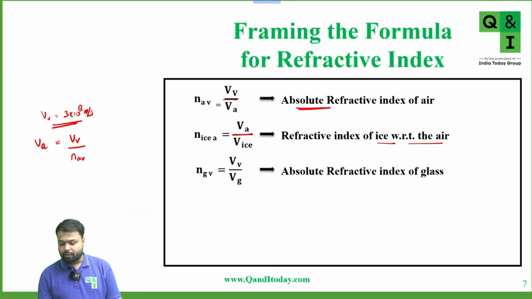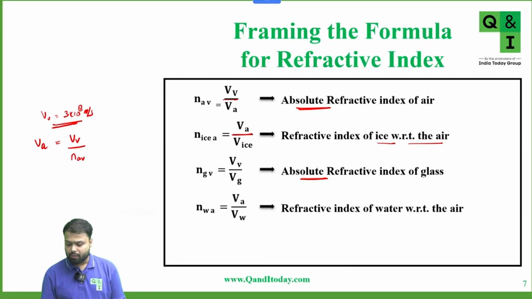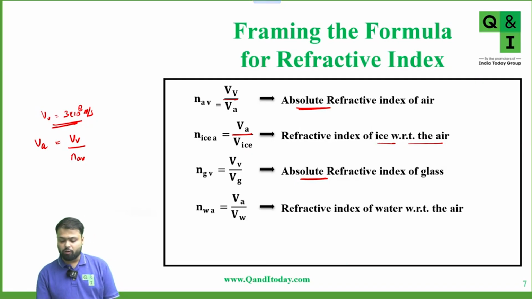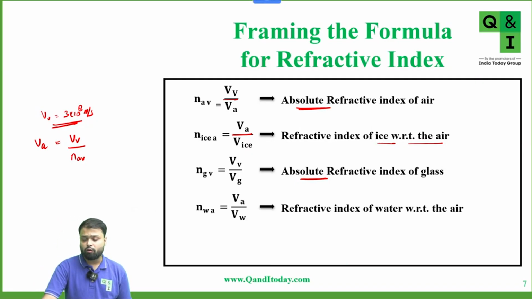Similarly, the refractive index of glass with respect to vacuum. Again, here we are talking about with respect to vacuum, which means we are saying the absolute refractive index of glass. This is equal to velocity of vacuum upon velocity of glass. Now, the refractive index of water with respect to air is equal to velocity of air upon velocity of water.